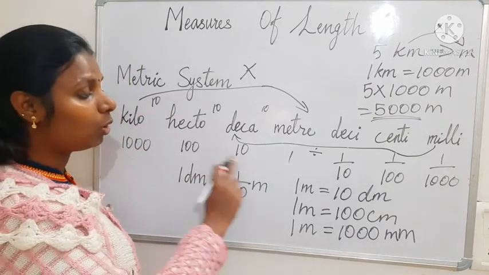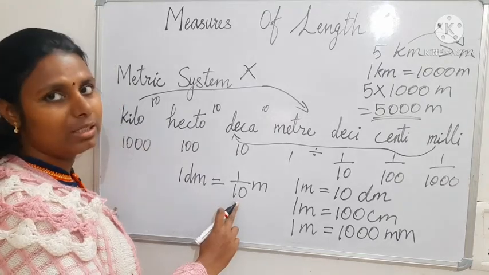Okay, if I am changing smaller unit to bigger unit, then I have to write in this way.